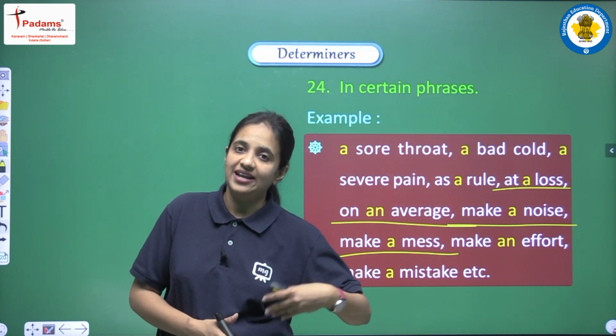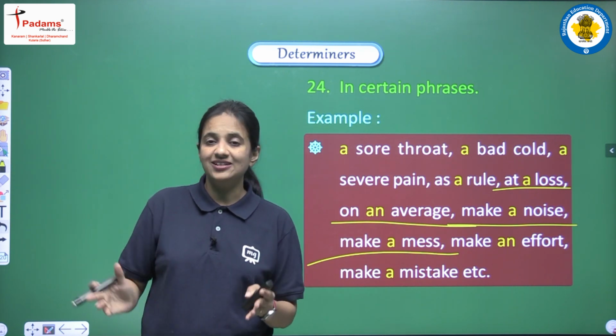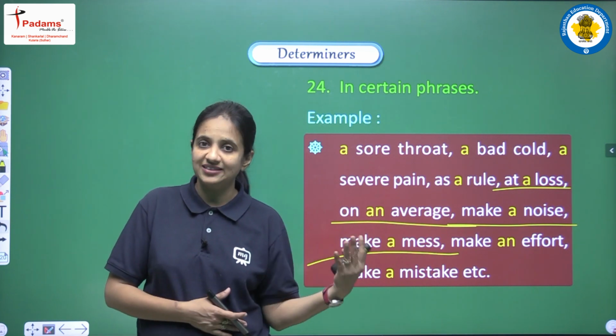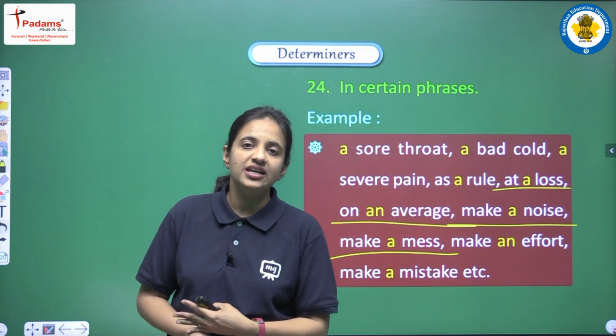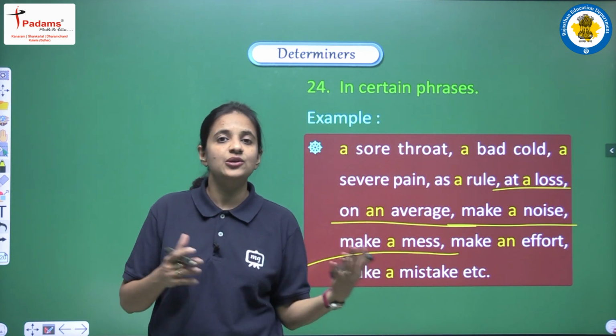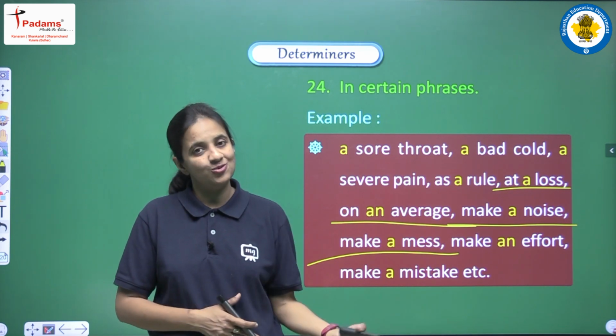In the next video we will discuss the third article, that is the. We will see all the different uses and so many examples of the article the. And yes, we will also see the omission of article. Omission of article means there are certain rules when we cannot use any article. That thing also we will cover in our next video.